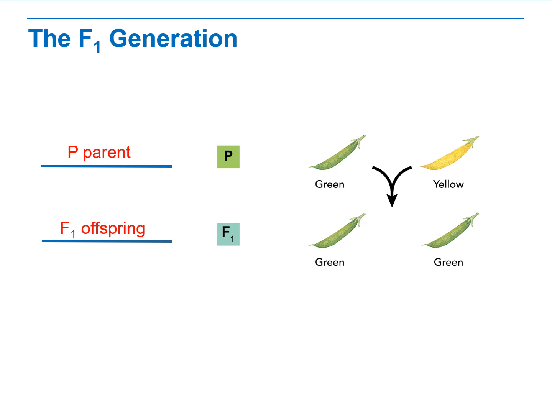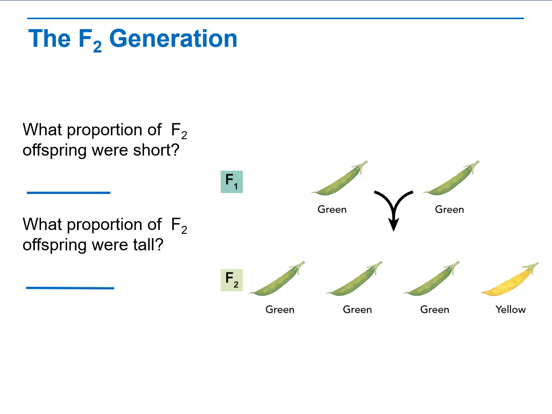The parent plants could have one green color and one yellow color parent, or two green color parents. So we don't know, just by seeing a bunch of green, if that yellow trait is still contained in that F1 generation or not. We can only tell that by doing a cross between those offspring and creating an F2 generation.